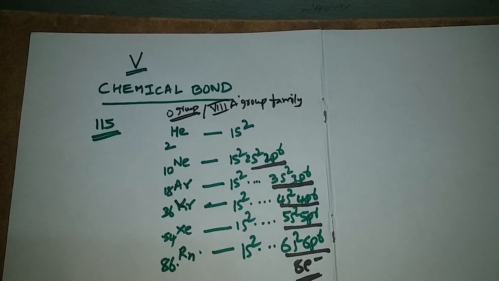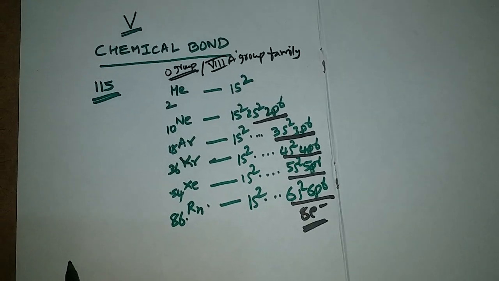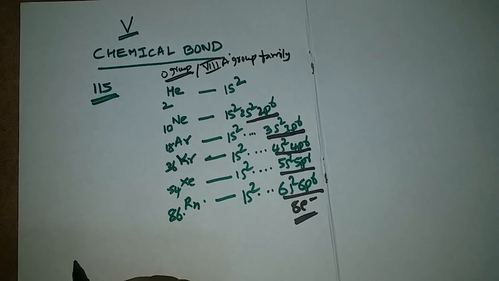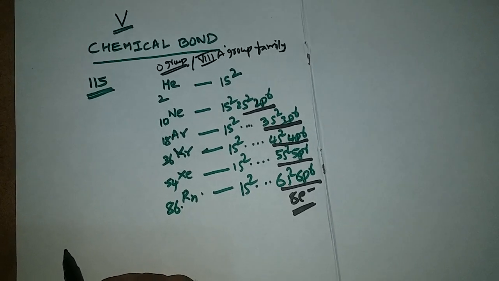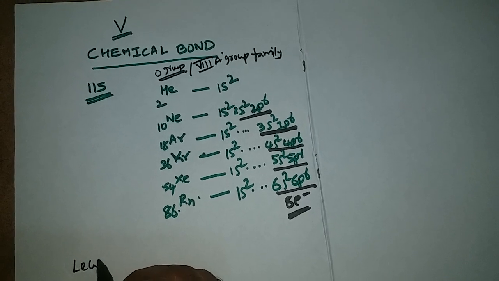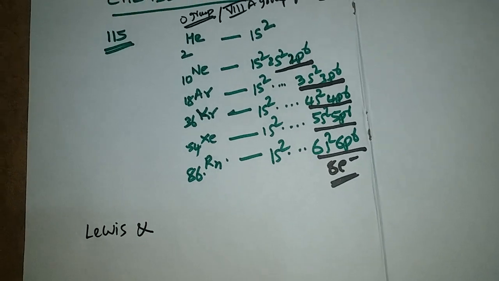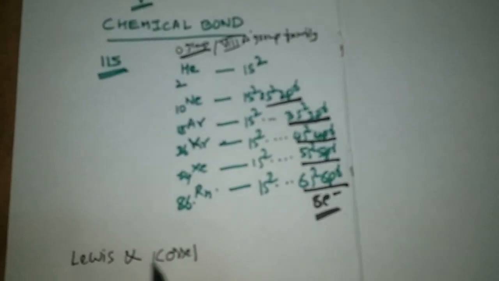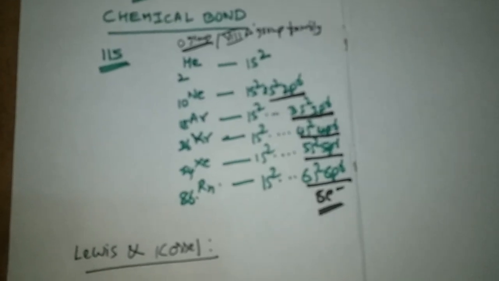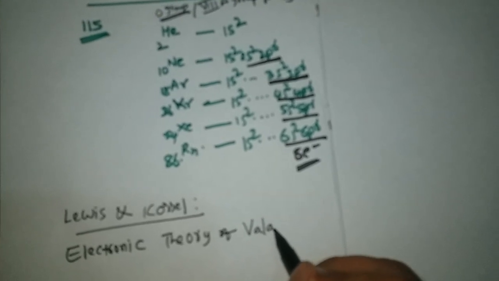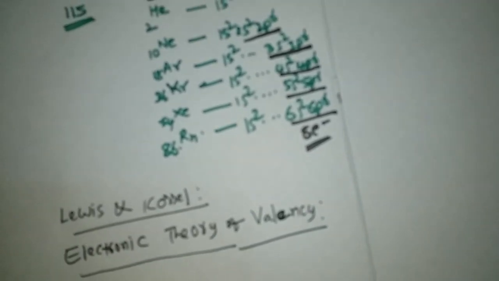The chemical bond which is formed by the atoms was first explained by Lewis and Kossel by a theory, namely the electronic theory of valency, in 1916.